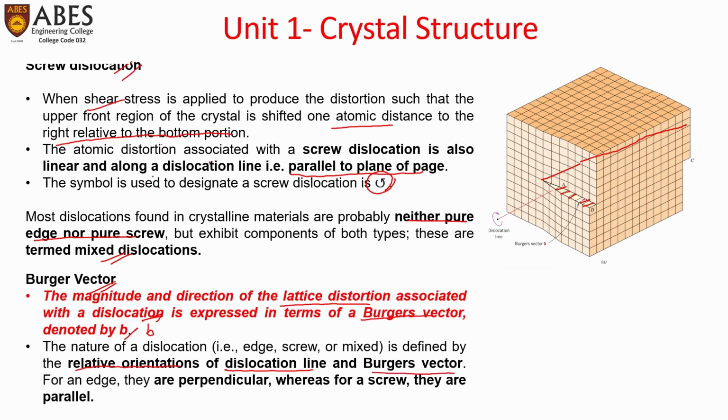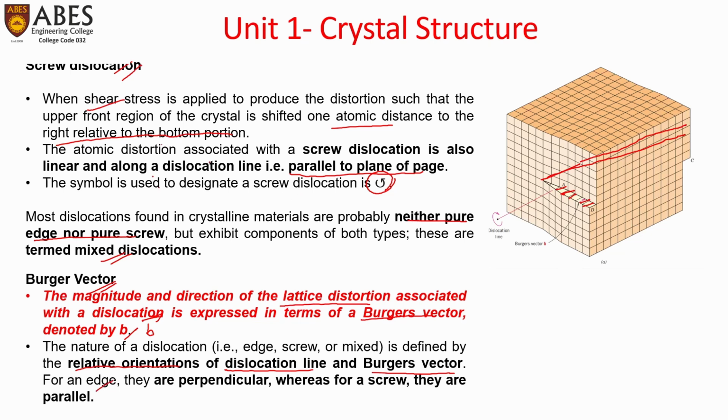Here in this case, the Burgers vector is in this direction, and the line of dislocation is also in this line, which we had seen earlier. So these are parallel to each other. So the relative orientation of the dislocation line and the Burgers vector tells whether it is an edge dislocation or a screw dislocation.